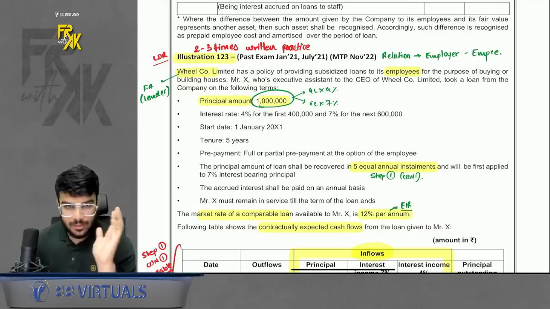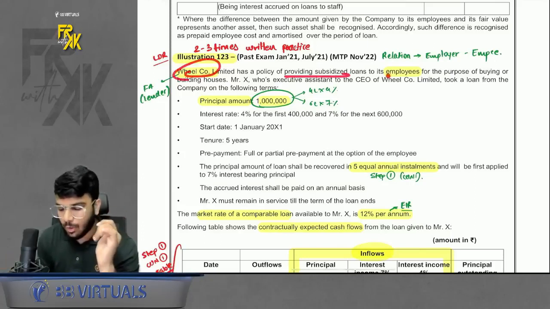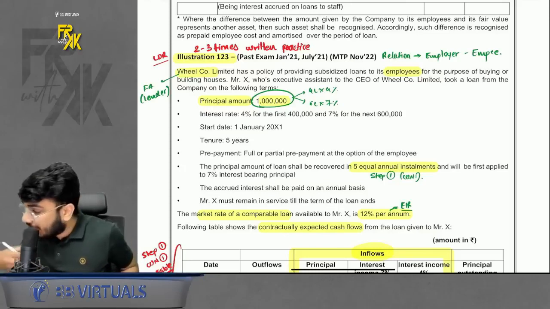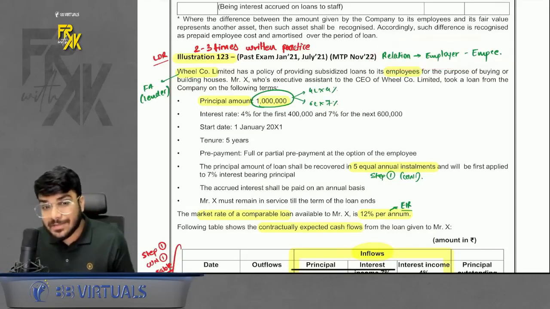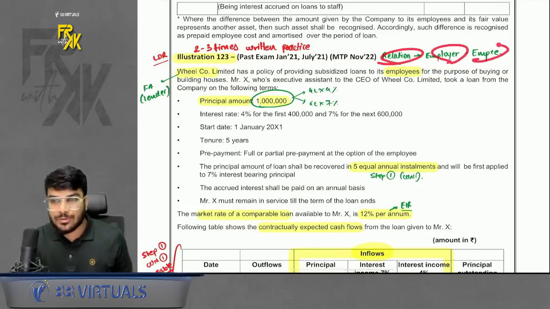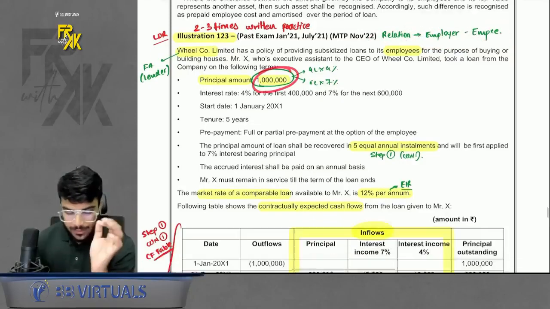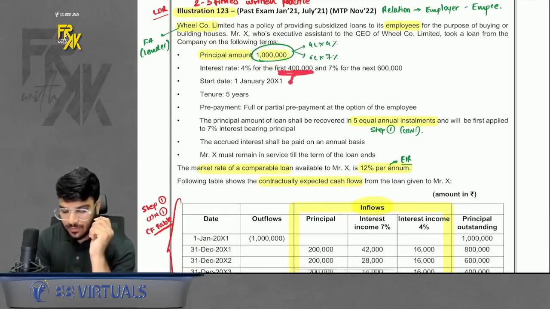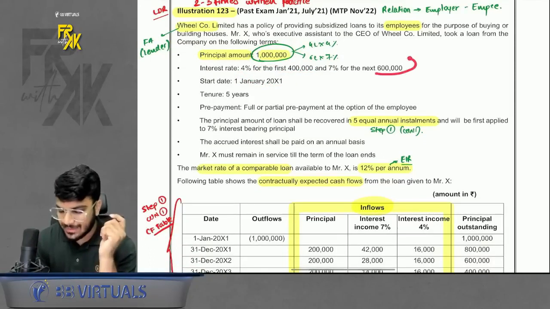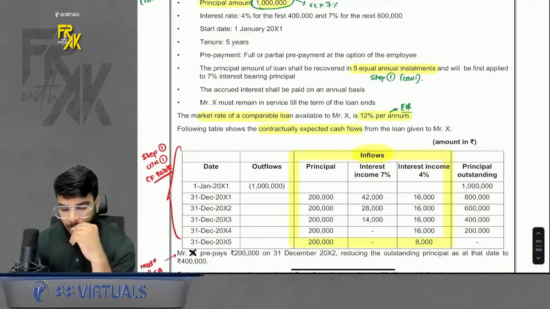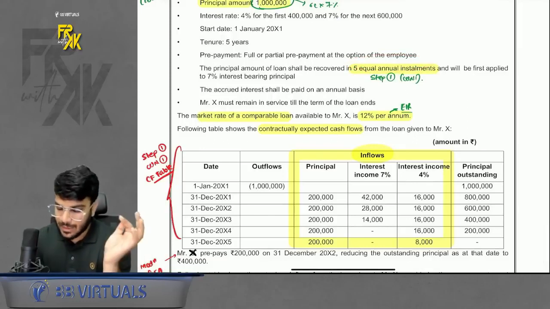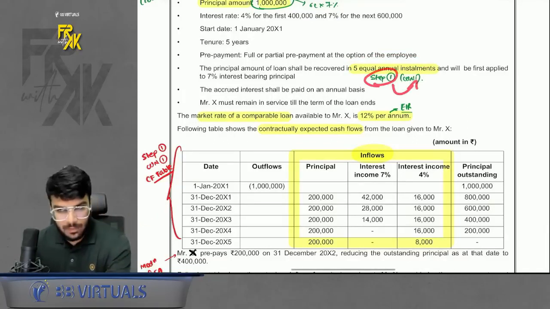Okay, now how to solve it? So first of all, here we are giving a loan to employees. Okay, so we are a lender, we gave a loan to the employees. That means a relation is there, the employer-employee relation. Okay, so we gave a loan of 10 lakhs. Interest was not a flat rate on the full 10 lakhs. On the first 4 lakhs, we will charge 4%. On the next 6 lakhs, we will charge 7%. Starting date is this much. Tenure is 5 years. Principal will be paid in 5 equal installments. In step number 1, you will have to prepare working note number 1.